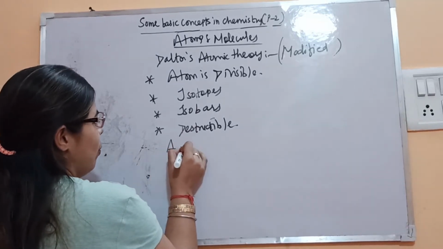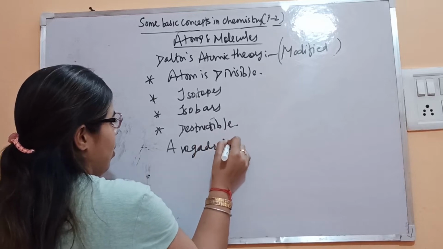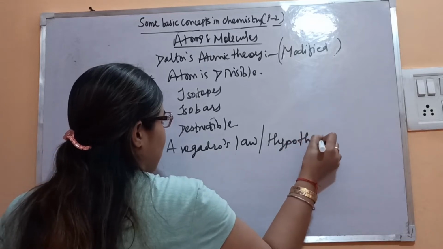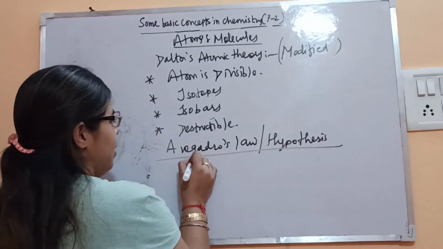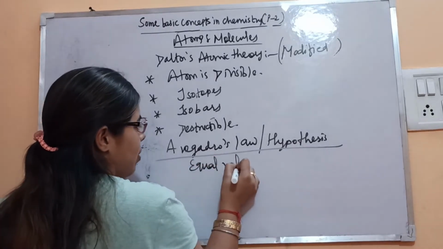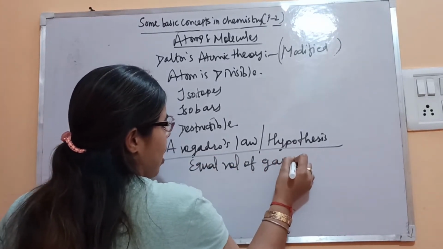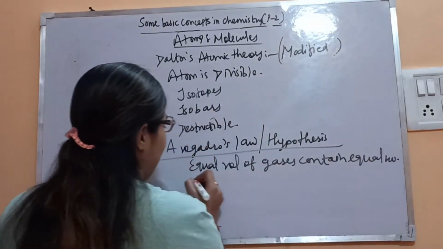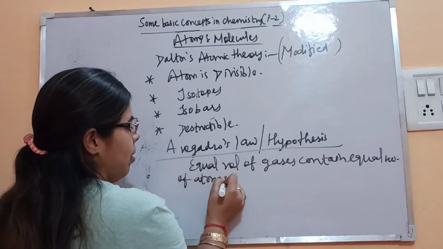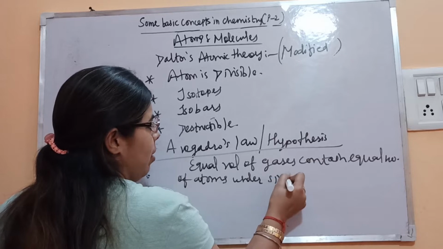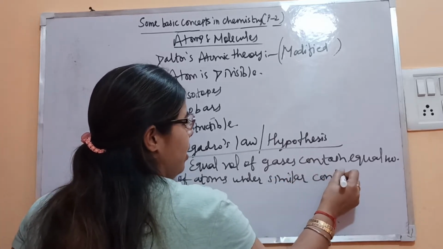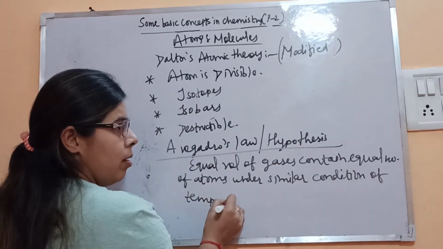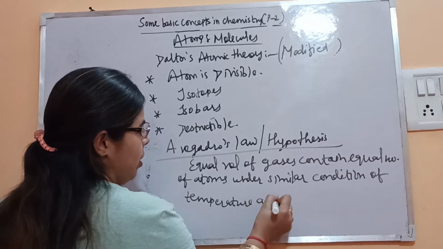Now let's see Avogadro's law and hypothesis. According to Avogadro's law and hypothesis, equal volume of gases contain equal number of atoms under similar conditions of temperature and pressure.